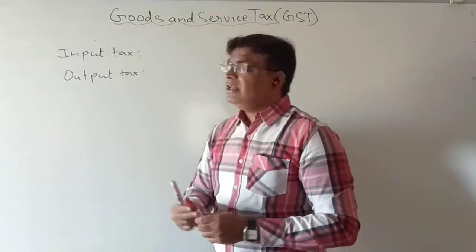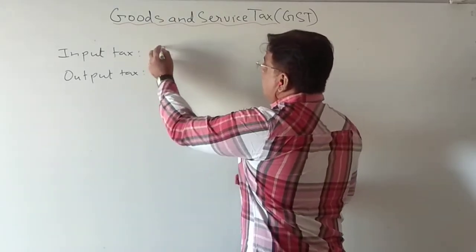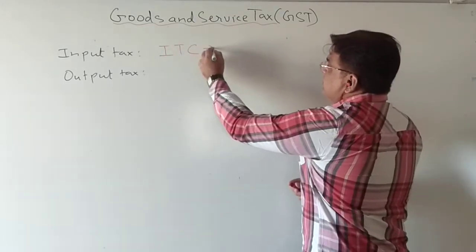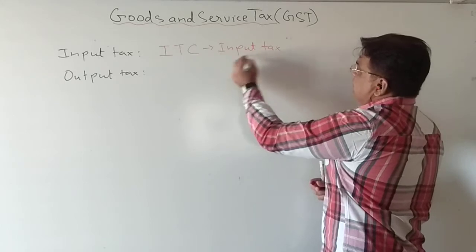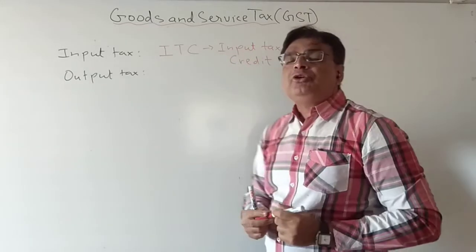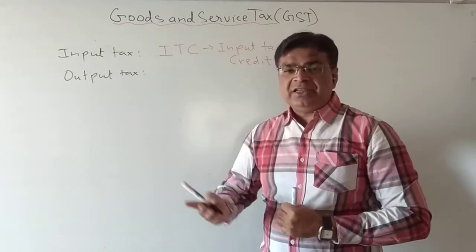Now students, for the word input tax, there is another term that is called ITC. ITC means input tax credit. So what do you mean by input tax credit? See, whenever I am purchasing any goods, I have to pay the tax.